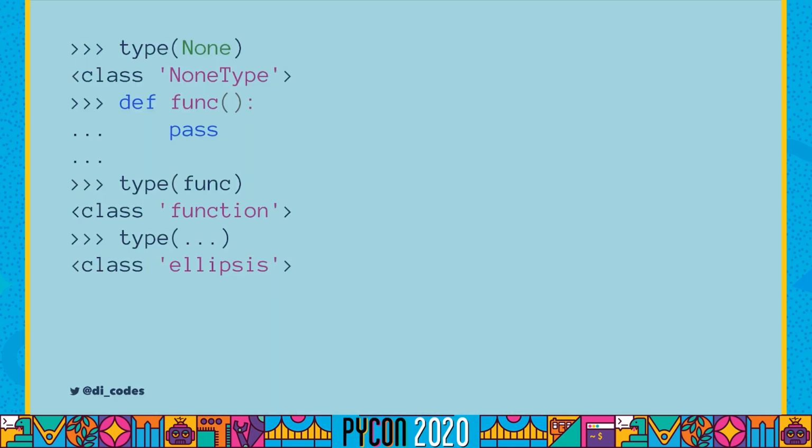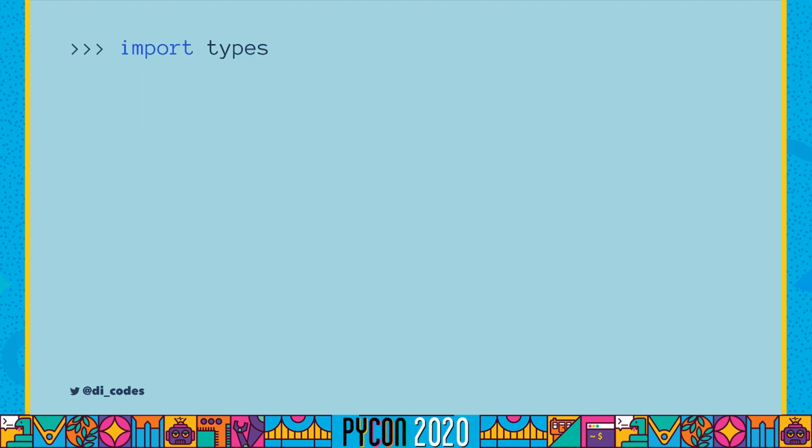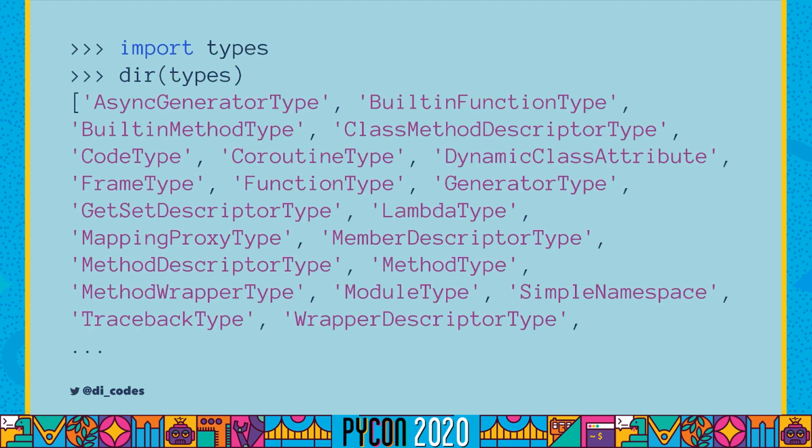I'm sure we've gotten that a lot in our Python code, right? NoneType is the type of None, but we don't use NoneType to describe it. Similarly, there's a function type, but we don't use function to define a function. We say def, func, etc., etc. There's also lots of other ones, like the ellipsis type, and these all don't correspond directly to built-ins. The place we get them from is if we import types, we can get this giant list of all the types that are available to us.